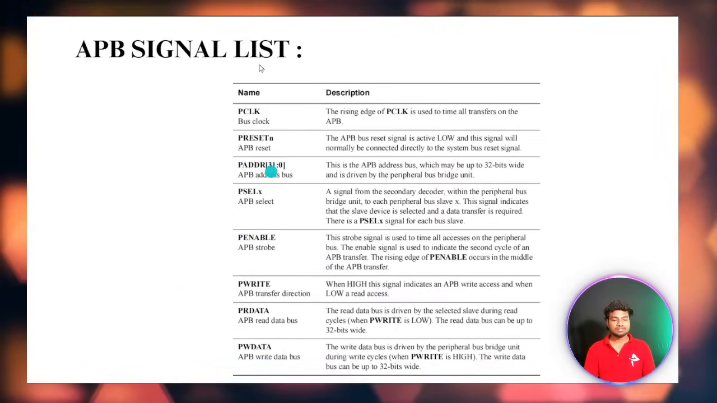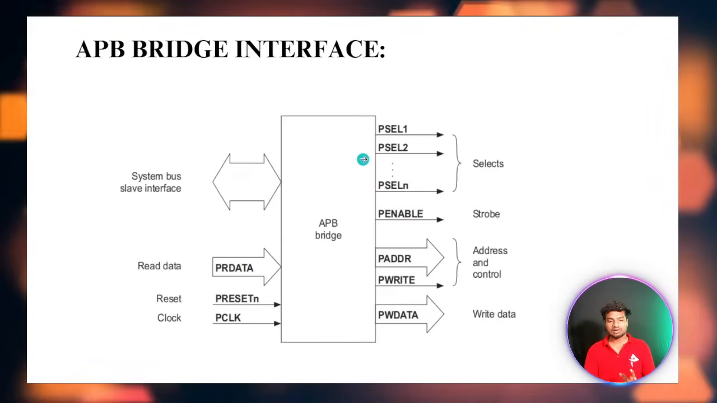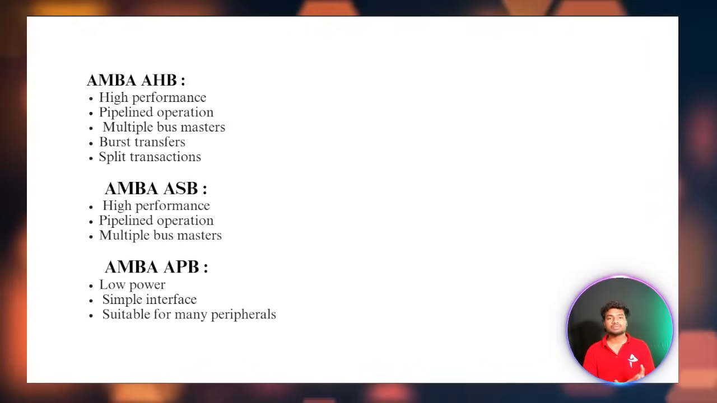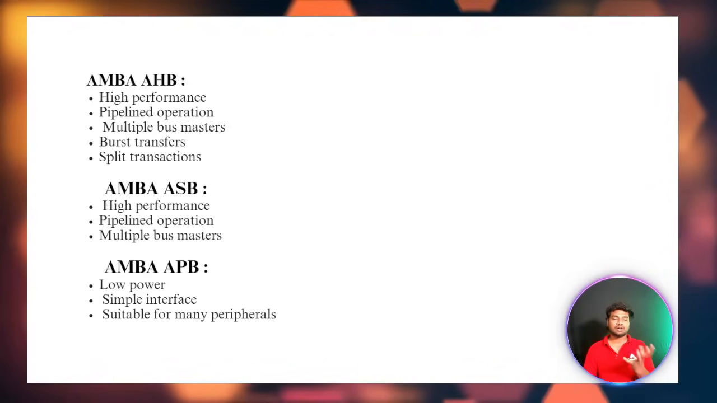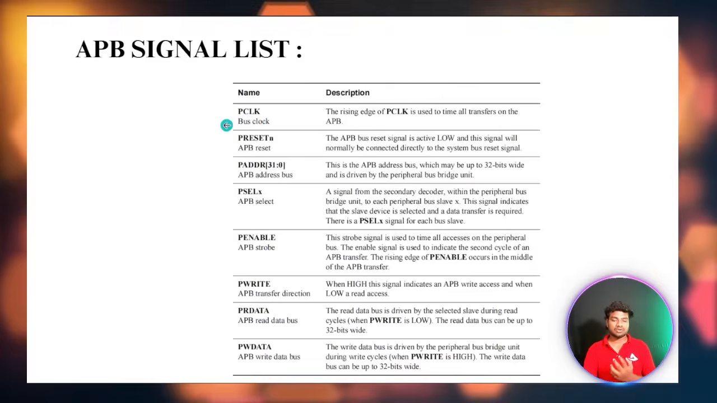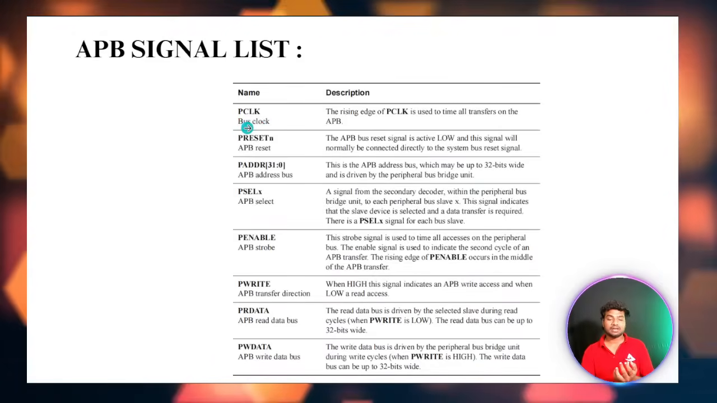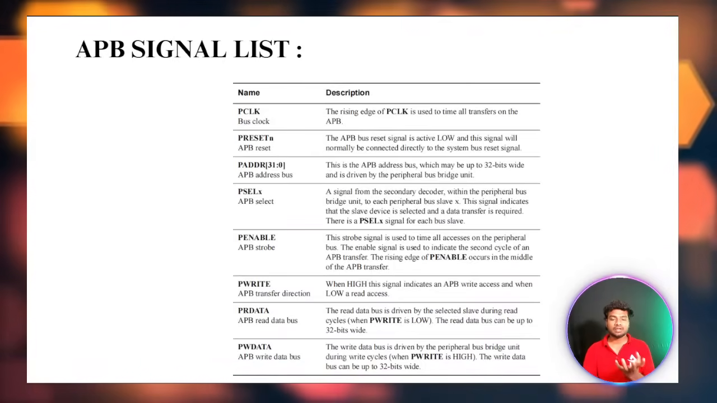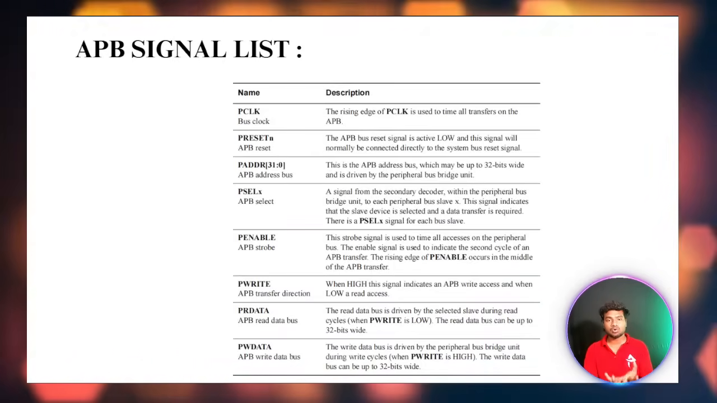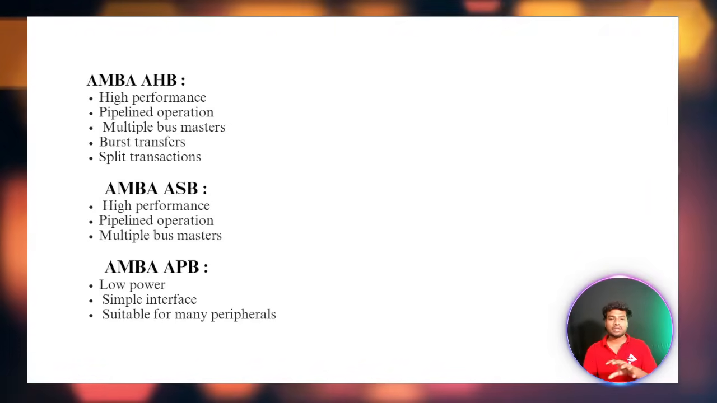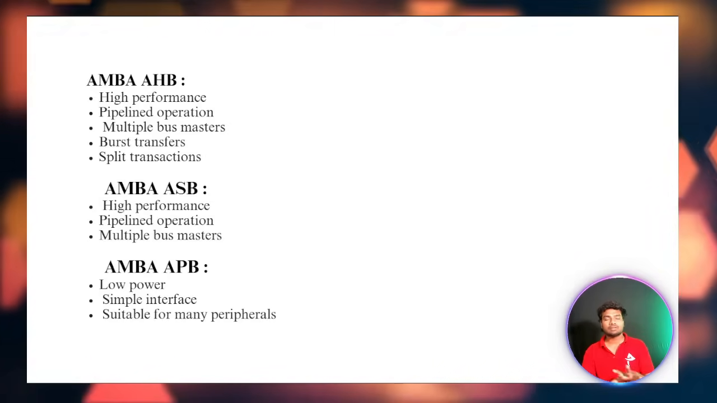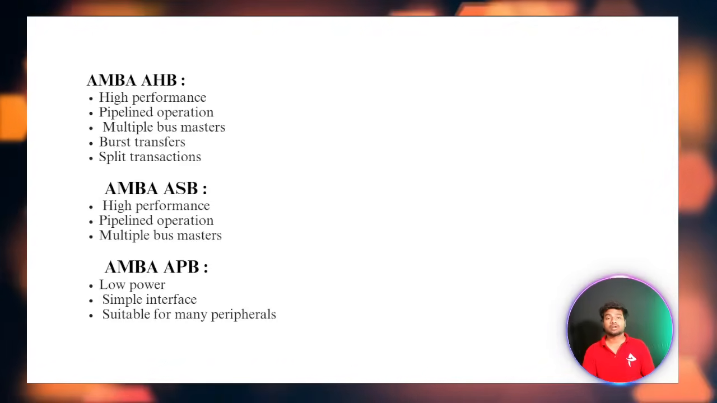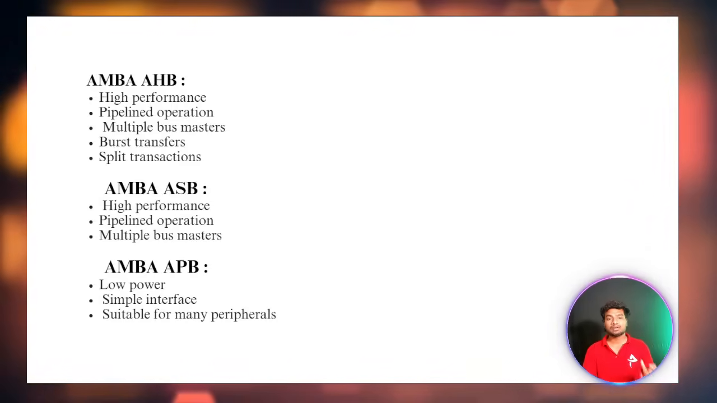Each and every protocol has separate signal names, with indications. The P refers to the APB signal, PCLK, which is the APB clock. Why do we give separate names for each protocol? Inside the SoC we are going to write all the block code, the Verilog design code, and we have to use all the protocols like the AHB protocol, APB protocol, and AXI protocol.